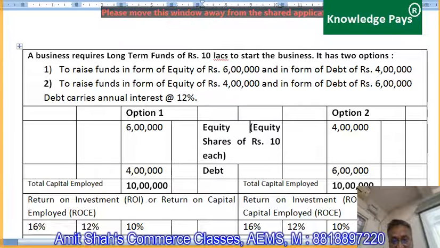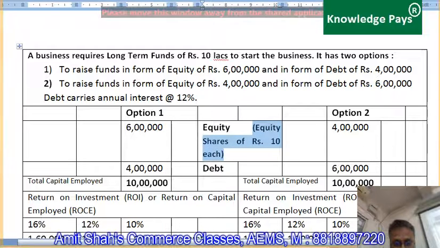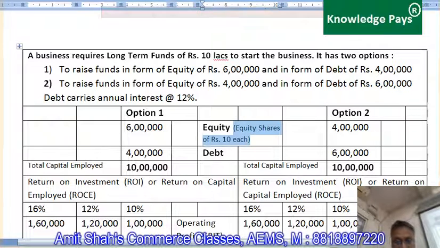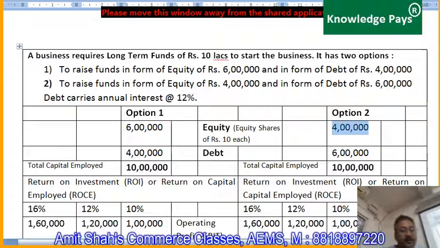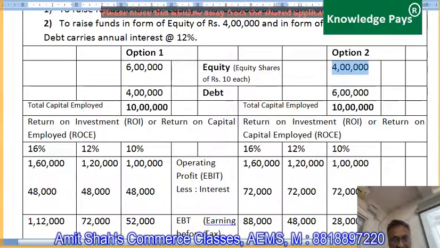This equity is in the form of equity shares of rupees 10 each. It means here in option 1 the number of shares are 60,000 and here the number of shares are 40,000. Because every share is of rupees 10 and here total equity share capital is 6 lakhs, the number of shares is 6 lakh divided by 10, that is 60,000, and here it is 40,000. We do not have preference share capital here. We have only equity share capital.